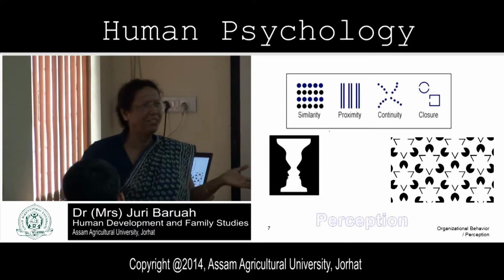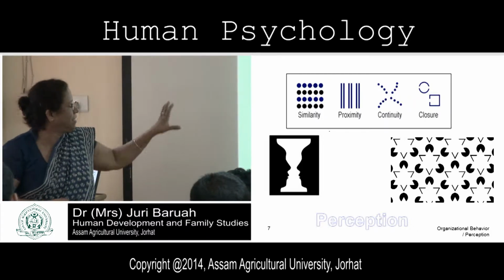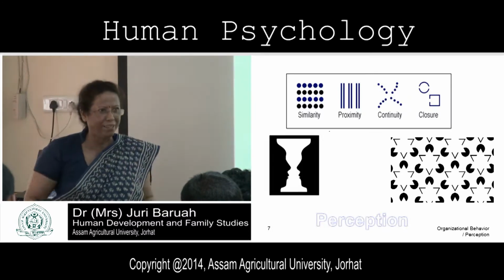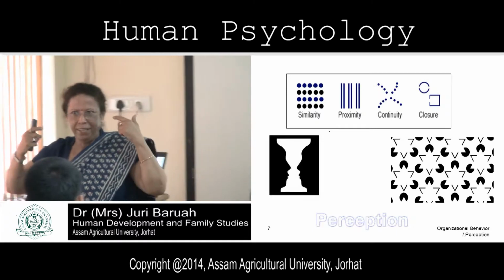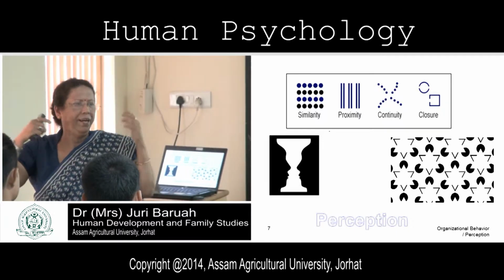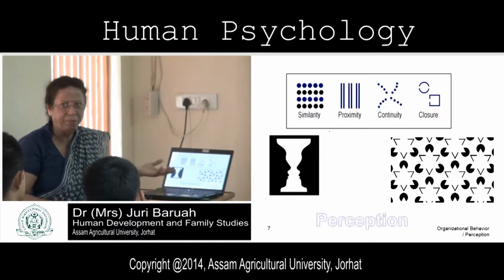And what else can you see here? Two faces. So this is perception, how we perceive things. All this information goes to our brain, the brain processes it, and then we get the complete perception. So you will learn about perception.